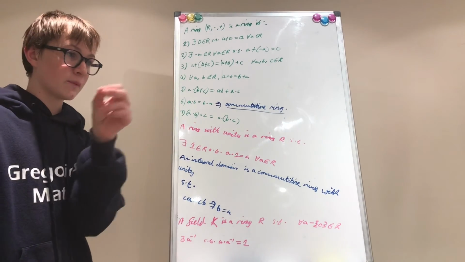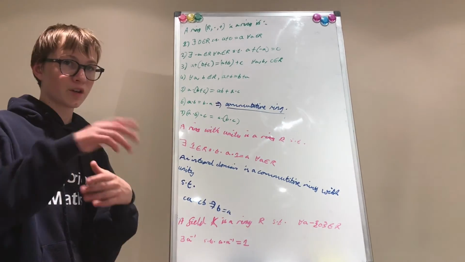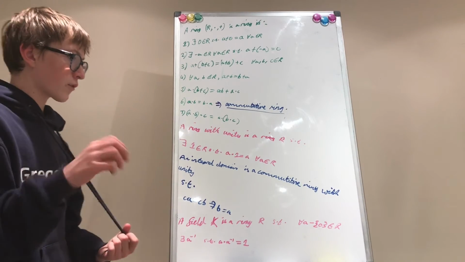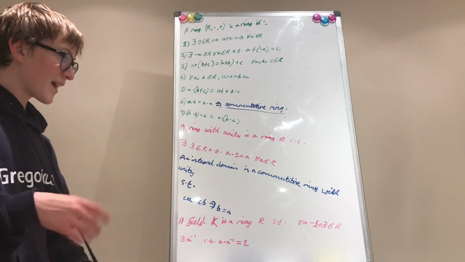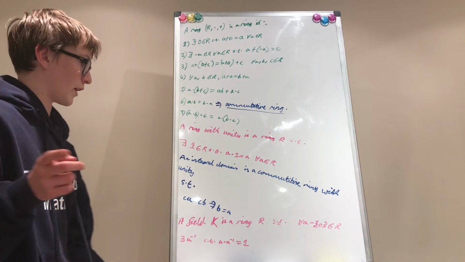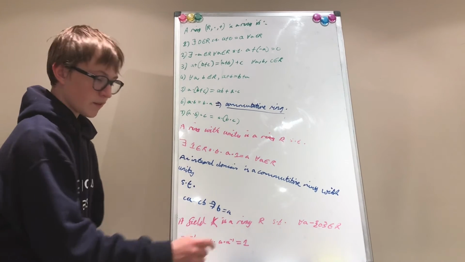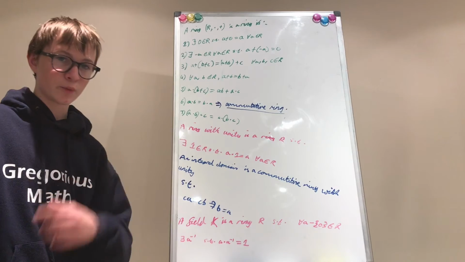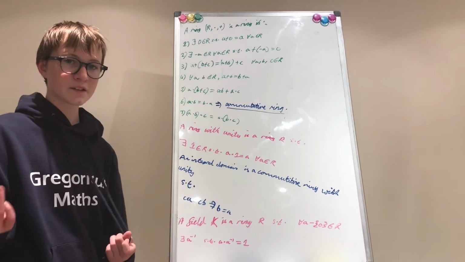For example, the integers are a good example. If we have 2 times x equals 2 times y, for all x and y in the integers, that does imply that x equals y. However, the only elements in the integers with inverses are 1 and negative 1.